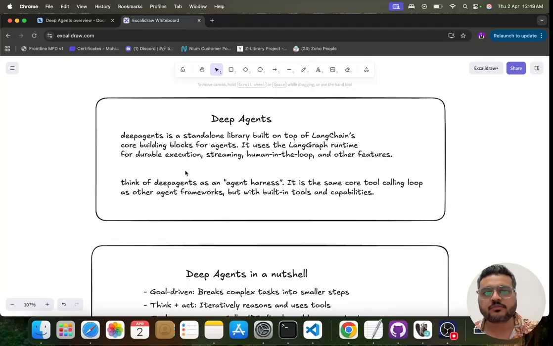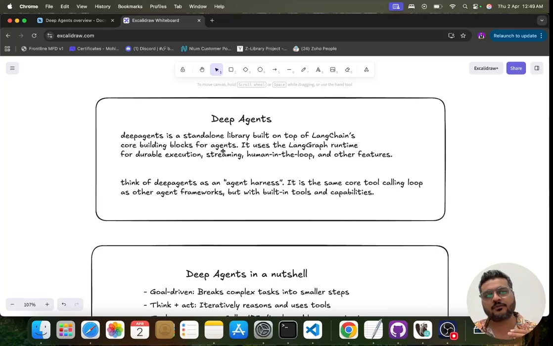Okay, so let us understand what Deep Agents are, and after that we will jump into the coding part. Deep Agents is a standalone library built on top of LangChain's core building blocks for agents, right? If you're following the LangChain community, you must have noticed that LangChain has recently introduced agents in its libraries too. But since LangChain itself is not that autonomous, those agents had limitations. To use them, you have to manage the memory and maintain everything in that agent, so it was a very managed kind of system where you have to take care of a lot of things.